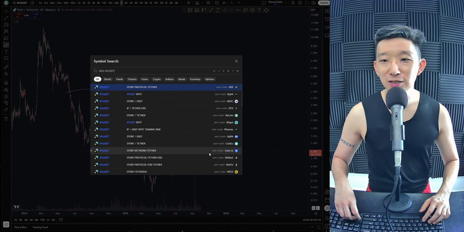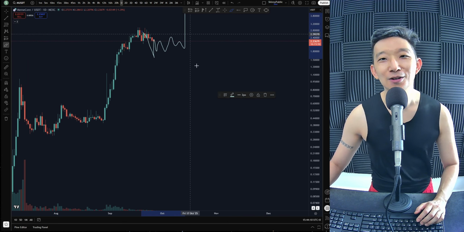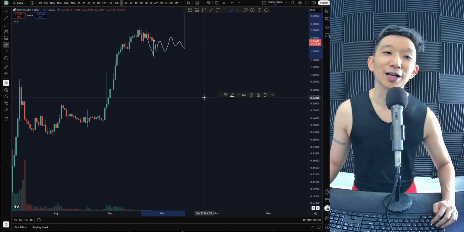Meme Core against USD. Here we are for Meme Core. It doesn't look like it's reversing yet. Daily, weekly, no bearish signs yet, so we could be consolidating for a break higher. But again, this is very, very overvalued, so a correction is welcome for Meme Core.